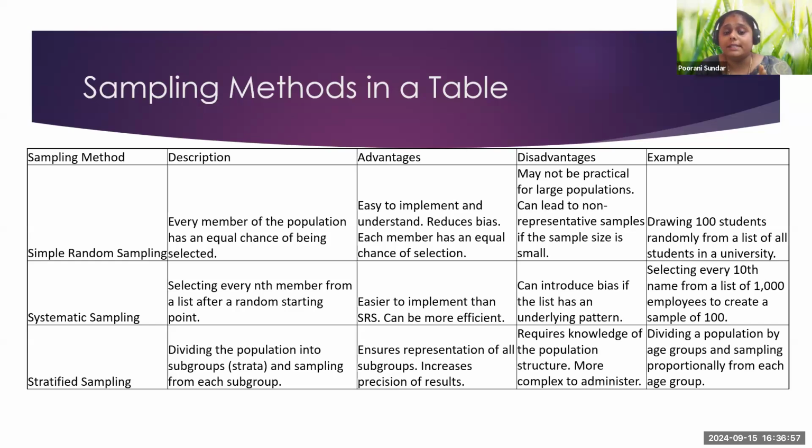Or you want to go for stratified sampling. Stratified sampling is very interesting. When you talk about stratified sampling, there will be a group and subgroups. The population is divided into subgroups called strata, and from the strata or subgroups, the sample will be selected. Let's take an example from the auto industry.